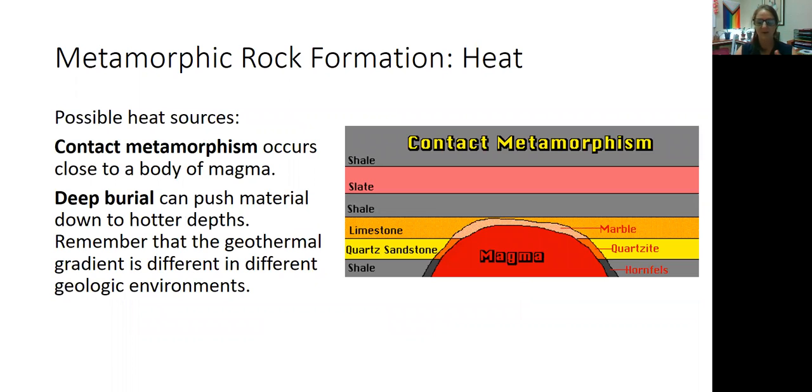All right, so heat, let's talk about that first. Again, metamorphism can happen with just heat. It doesn't also require pressure. Often does, but it doesn't require it. So there are a few possible heat sources. The first one we call contact metamorphism.